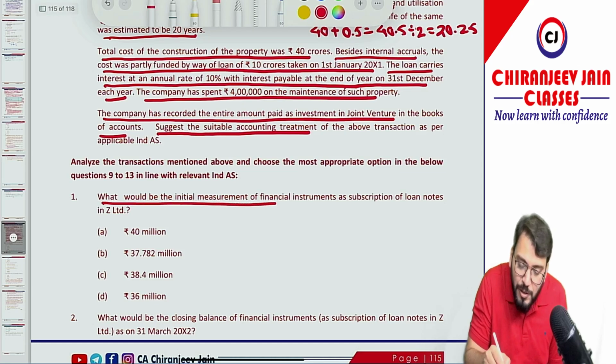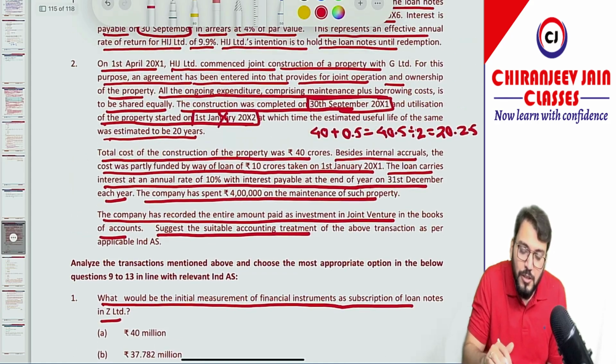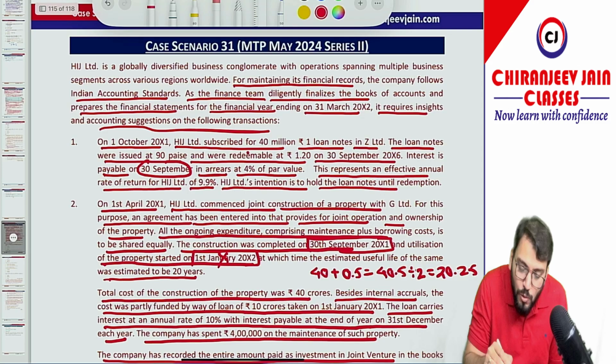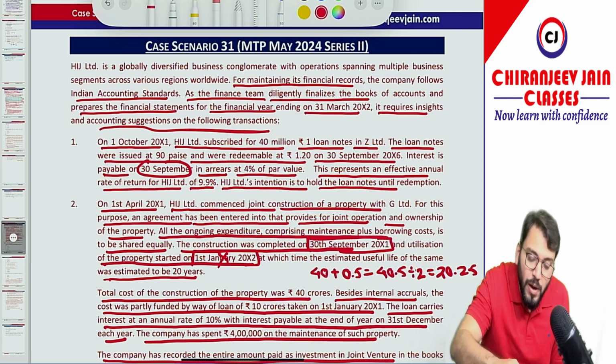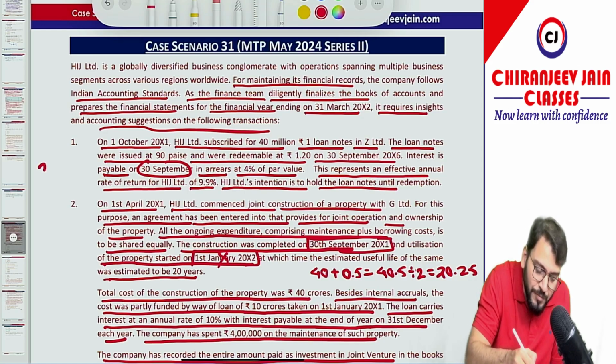What would be the initial measurement of the financial instrument as subscription or loan note in JET Limited? You can see the loan was issued at a discount, 40 million into 0.9, meaning 10 paise discount. So 40 into 0.9 comes to 36 million. The proceeds received are 36 million.